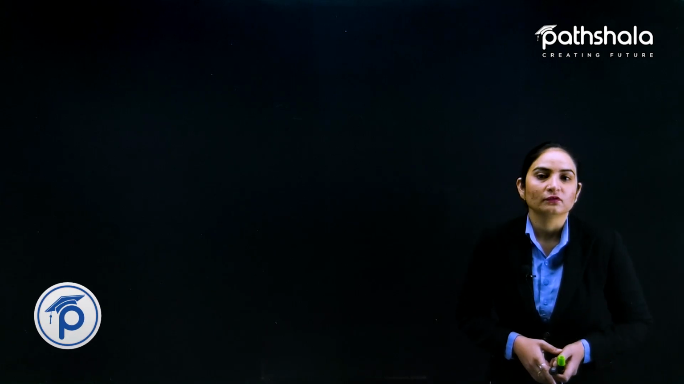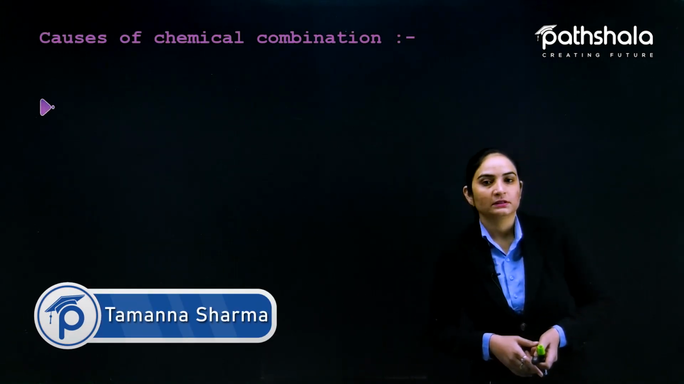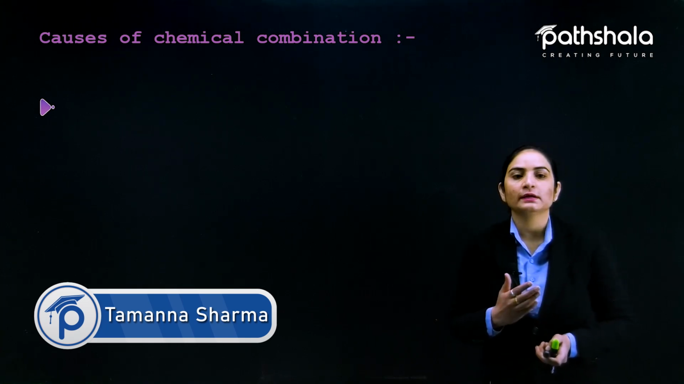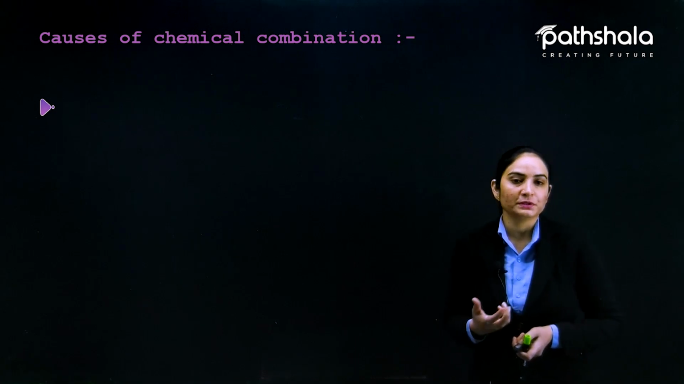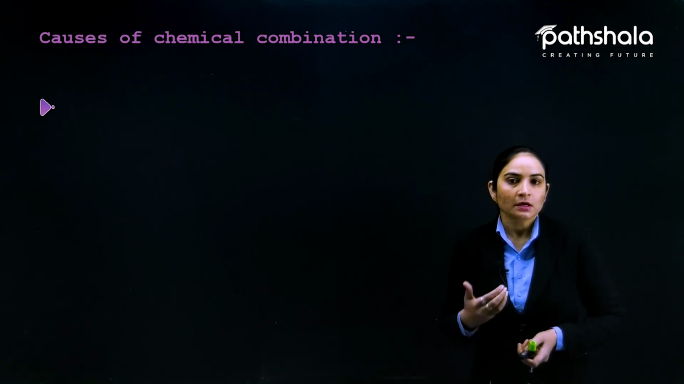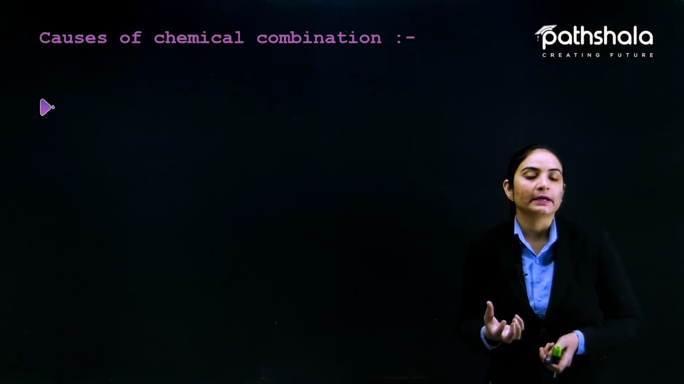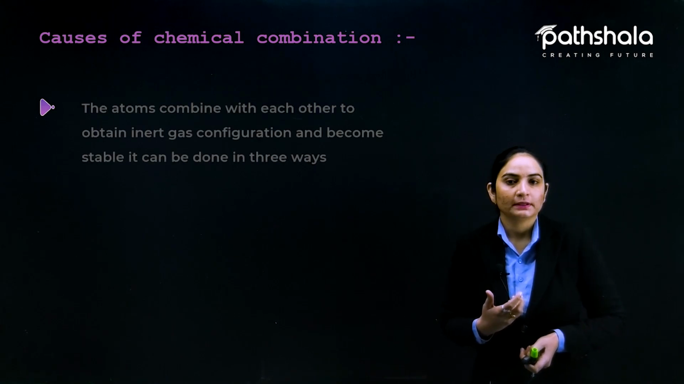First is causes of chemical combination. So the causes of chemical combination is the main thing we need to understand in chemistry. We know that chemical combination is for the formation of new compounds and to carry out chemical reactions. But what is the main cause behind this combination? That we need to understand, the causes of chemical combination.